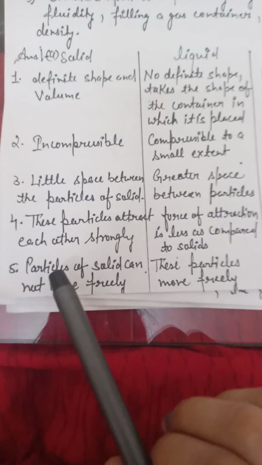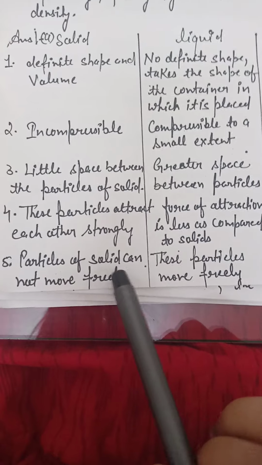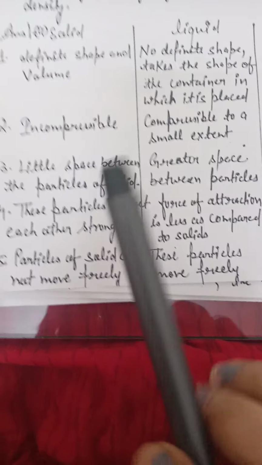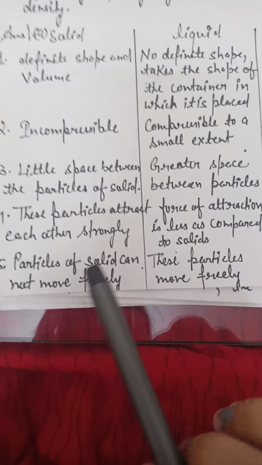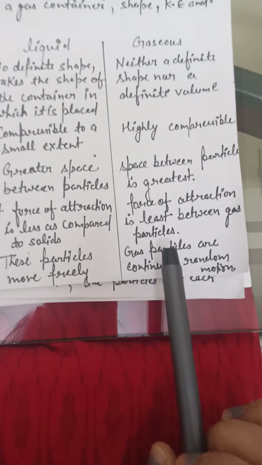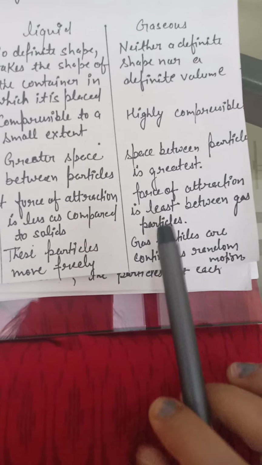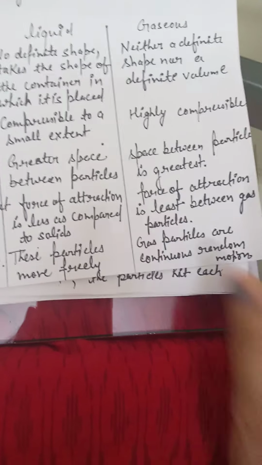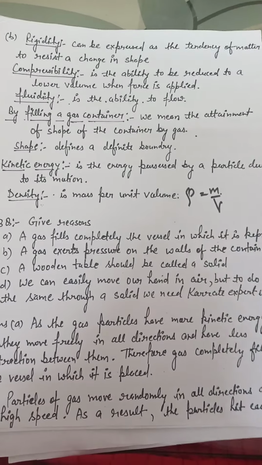The last one is that particles of a solid cannot move freely because they are tightly bound. The interparticle spacing is very small and the force of attraction is high, so they can't move. The particles of liquids can move more freely, and gases show the property of entropy. Entropy means randomness, so the particles of a gas are continuously in random motion. Now the next definition we will discuss in our next video.